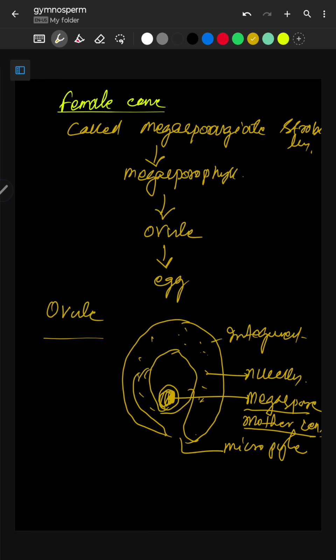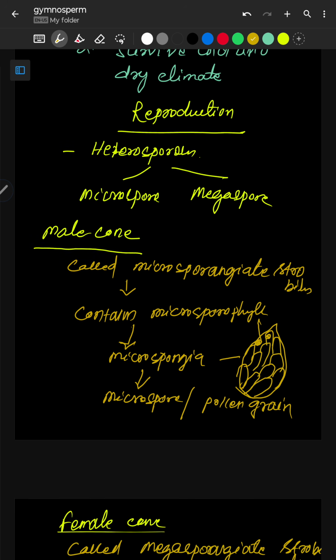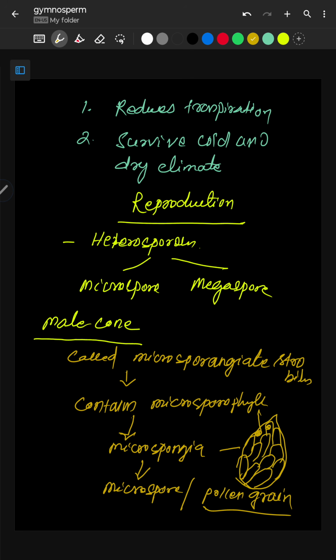So what is megaspore mother cell? This is the ovule. In the ovule, nutrient supplying cells are present, known as nucellus, and at the center there is a cell called megaspore mother cell. This megaspore mother cell gives rise to archegonia, which contains the egg. I am discussing each topic separately, then I will show you the life cycle. Now your egg is ready. Now pollen grain is also ready here.